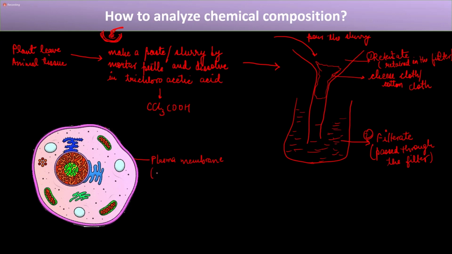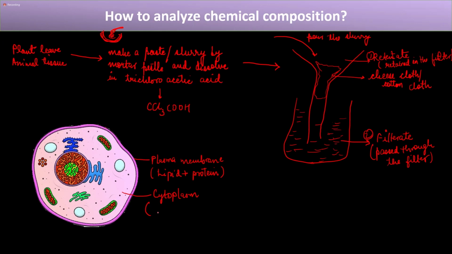The plasma membrane is mainly made up of lipids plus proteins, right? Now we also have another component, called the cytoplasm. If we talk about the cytoplasm, what are all the components present in it? The cytoplasm is the place for all the chemical reactions, right?